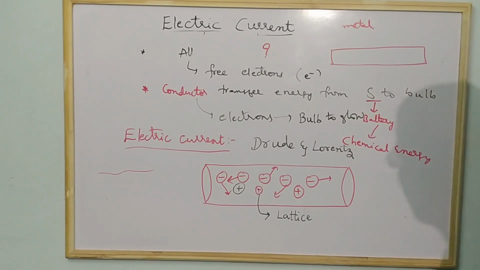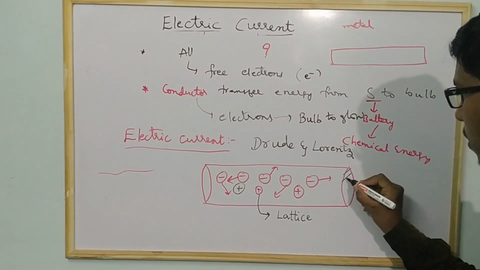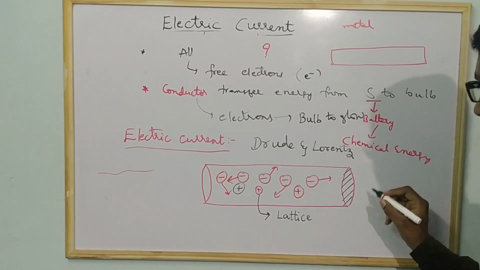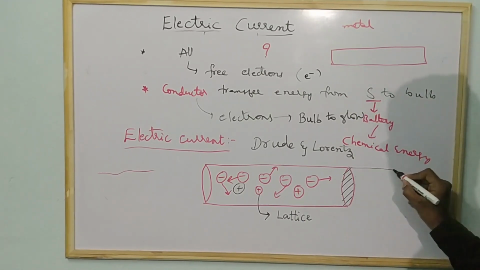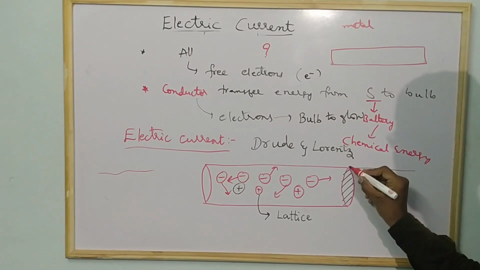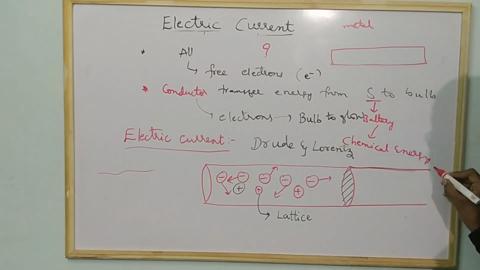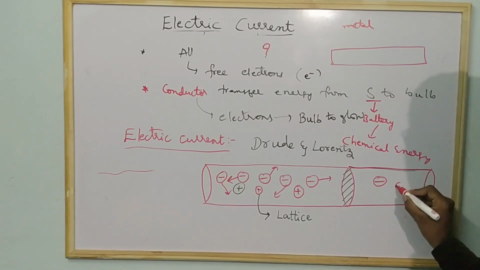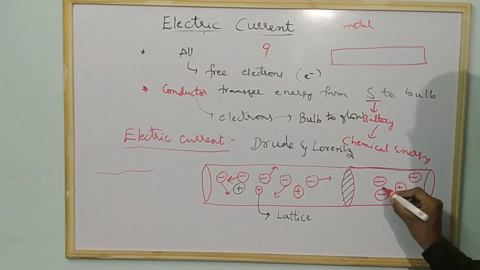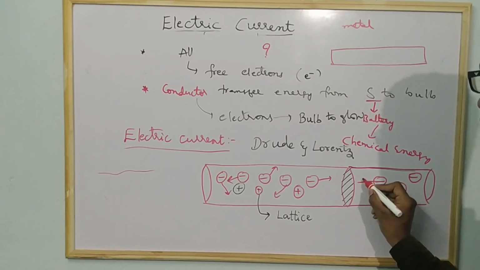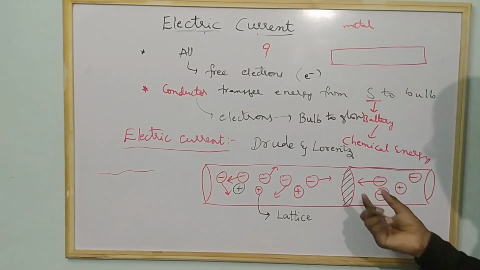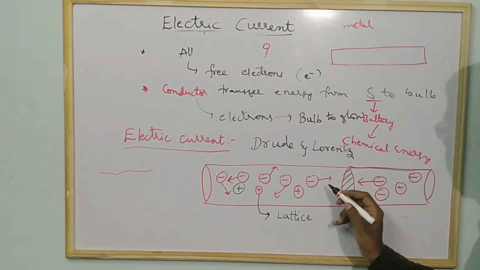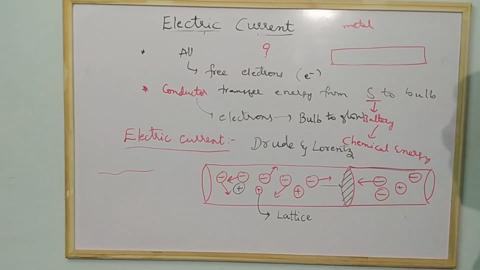Why? Because suppose you consider a cross section area, this area. Assume that this is a cross section area of this conductor, and here also you will have both positive charges and negative charges. Now assume that from this area, one electron is coming this side and another electron is going in this way.